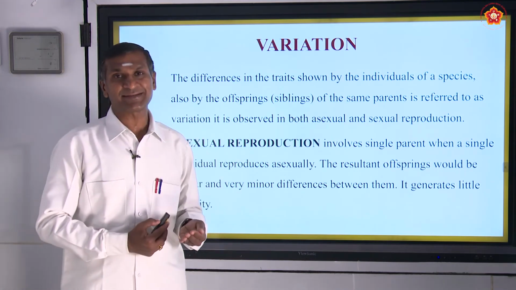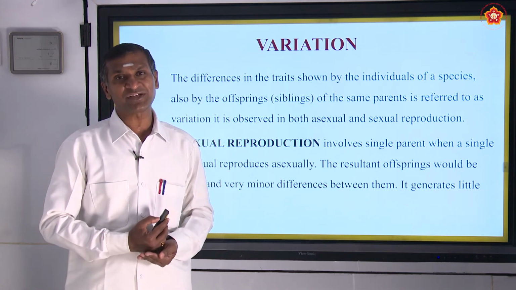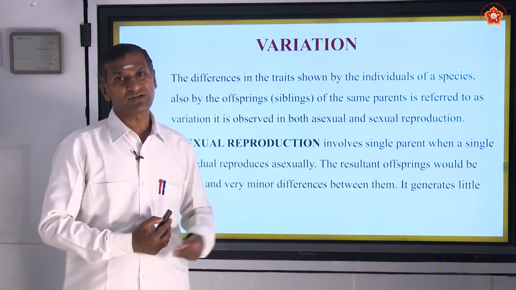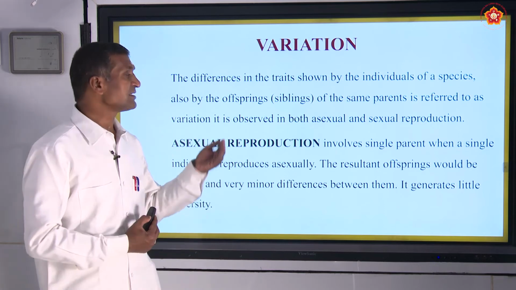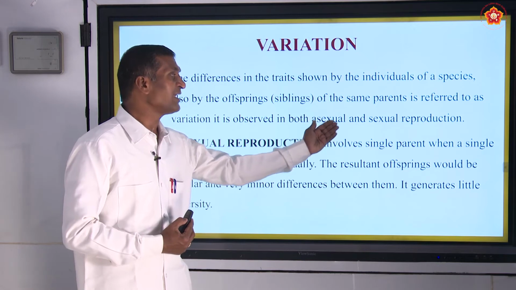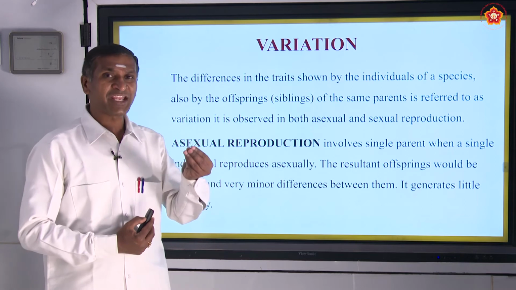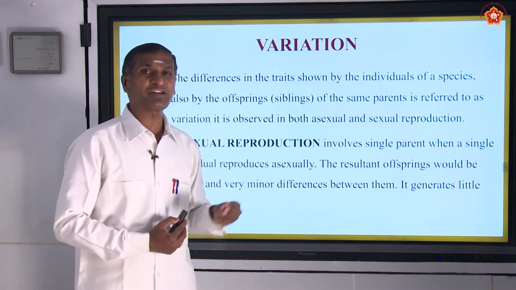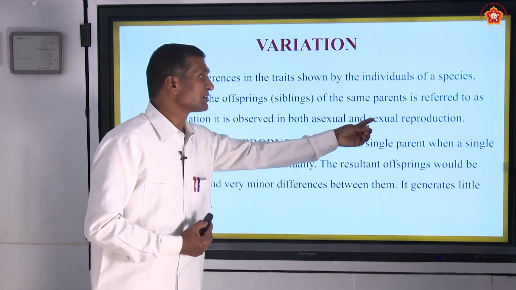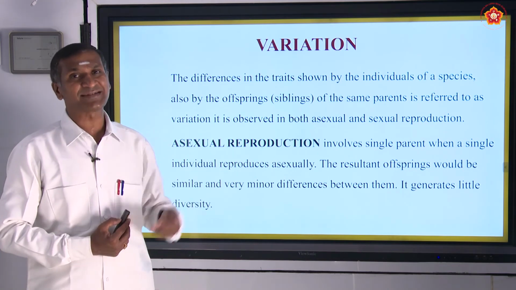Differences in the characters, dissimilar features from their parents and also their children, are called variation. It is observed in both asexual and sexual reproduction, but the variation in asexual reproduction is less. In sexual reproduction, the variation is more, which we will understand further now.